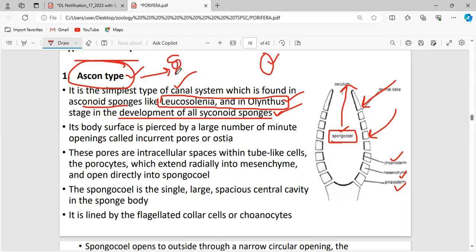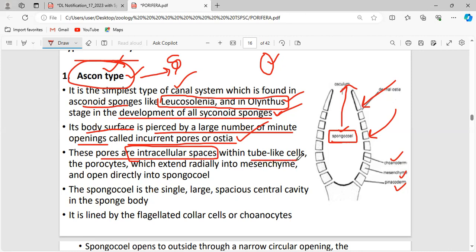So whichever poriferans have the sycon type of canal system, in the earlier larval stage of those poriferans it must be the ascon type. Clear? Its body surface is pierced by a large number of minute openings, which are called incurrent pores or ostia. We know that all poriferans have many pores or ostia, and only through these ostia does the water enter the body of the sponge. And these pores are intracellular spaces.